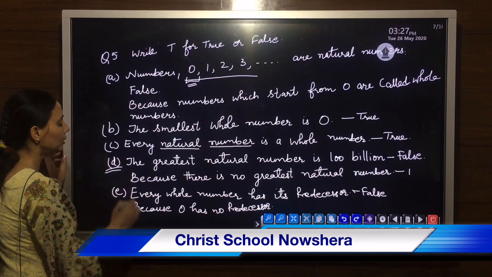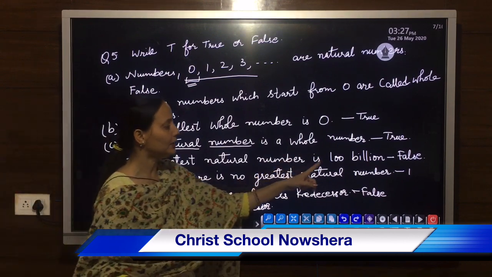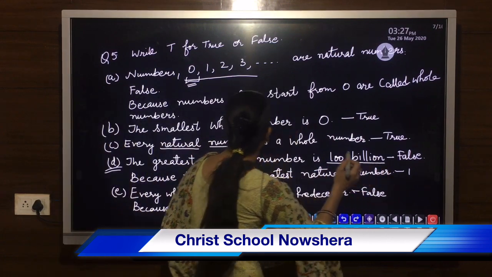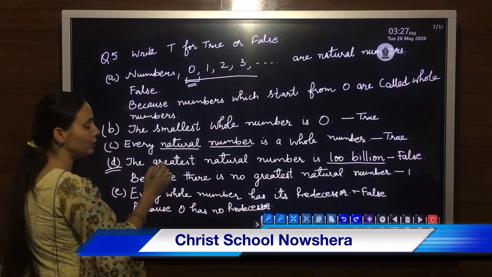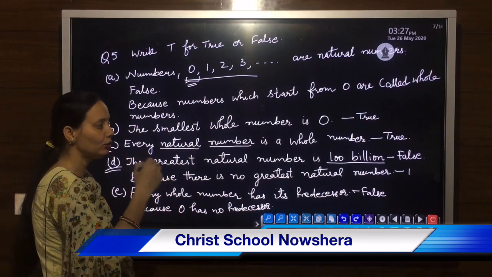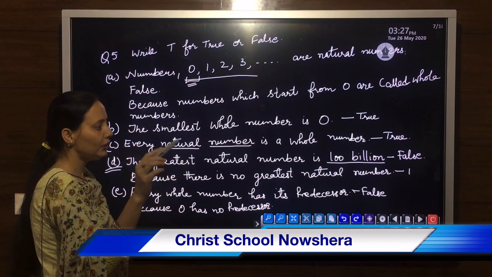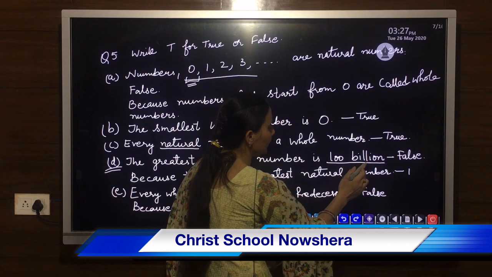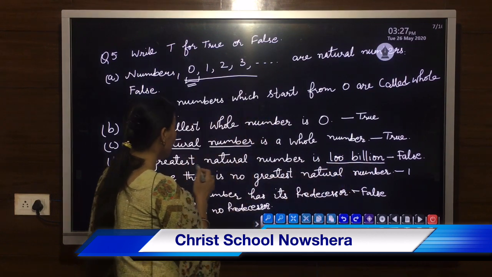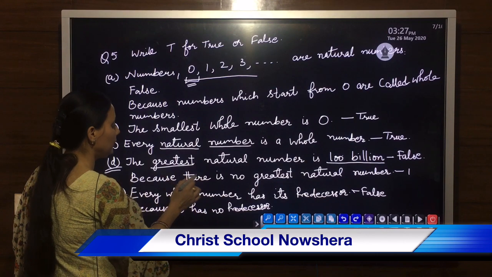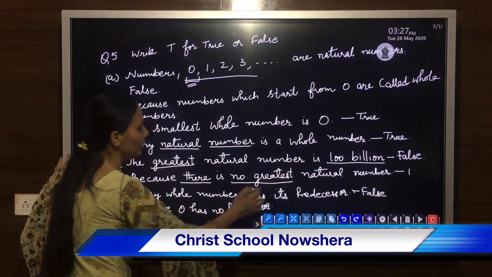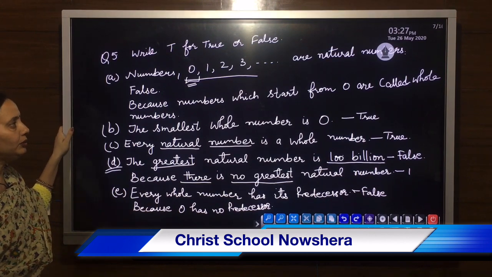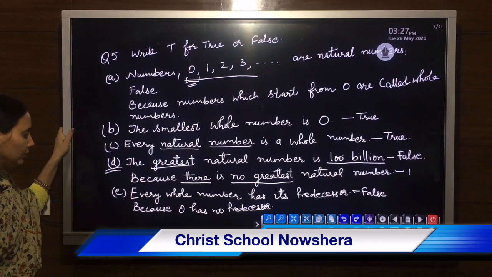Your next part is the greatest natural number is 100 billion. Is it true? No, because I have told you that natural numbers start from 1, 2, 3, 4 and it goes on. There is no end of that. We can go up to infinity. So there is no number like 100 billion which is the greatest. We can't find the end of the natural numbers.